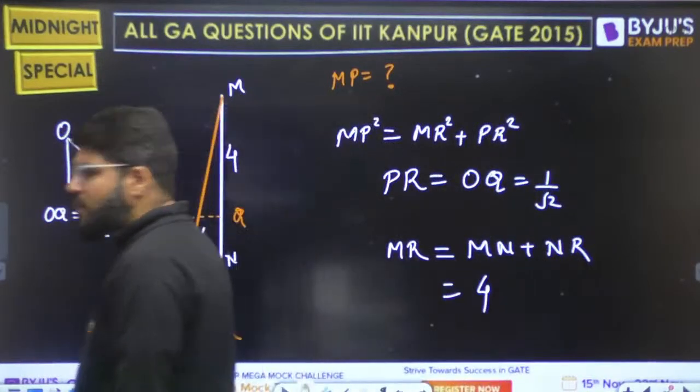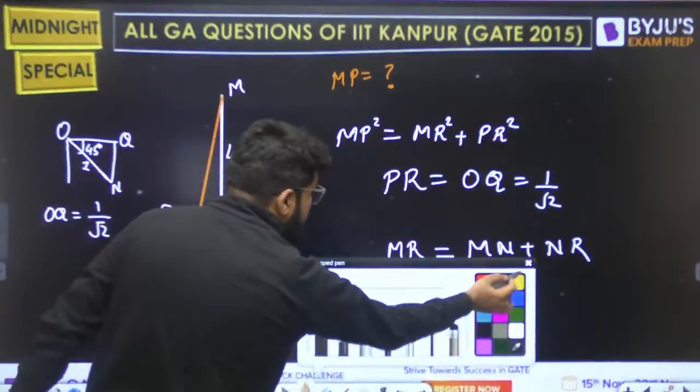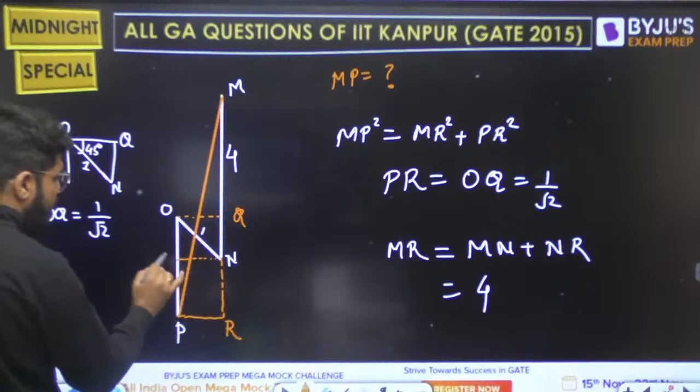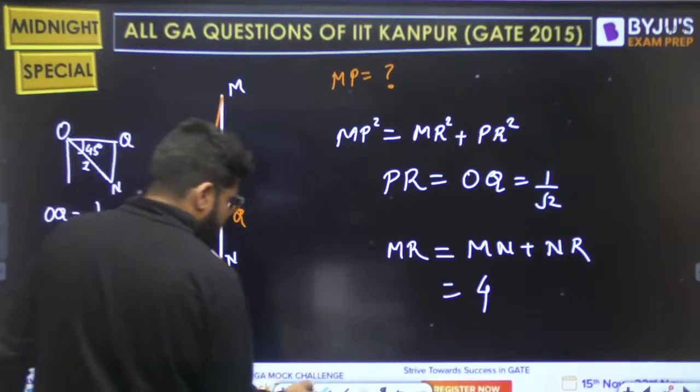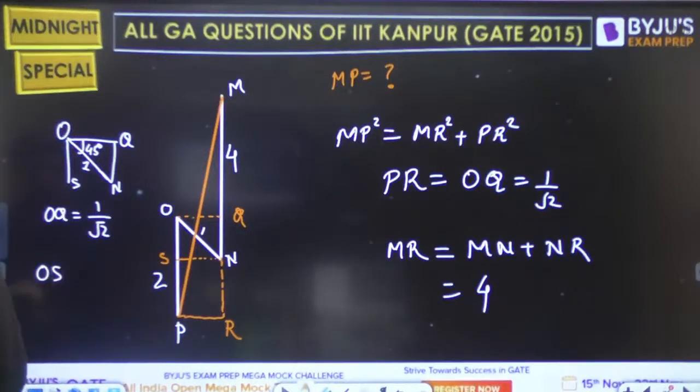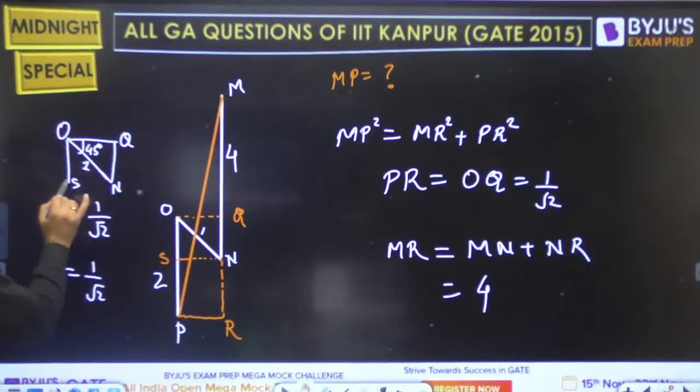How will we find NR? To calculate NR, one more slight adjustment. Suppose this is S. What should be the value of OS? Again, it is 1 by root 2, because you can take OS as the height of this triangle.